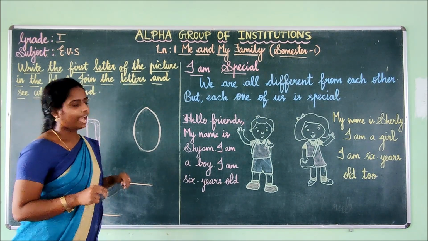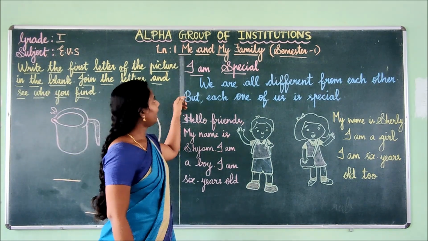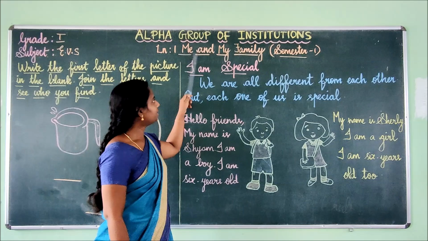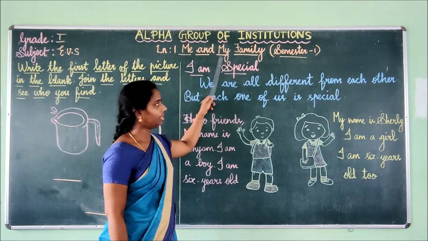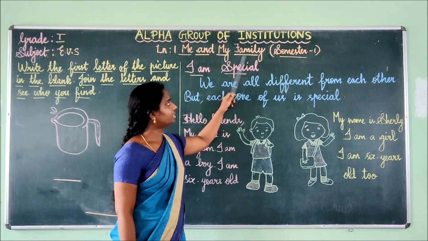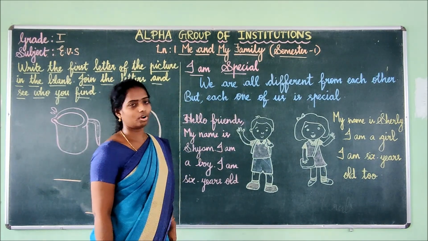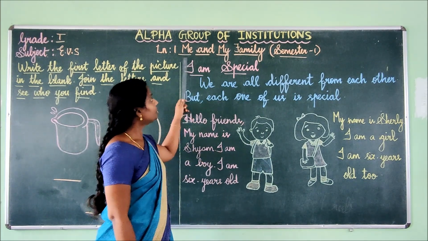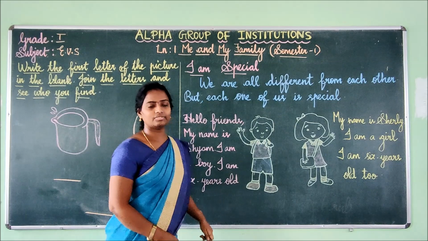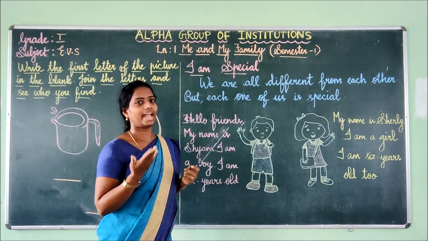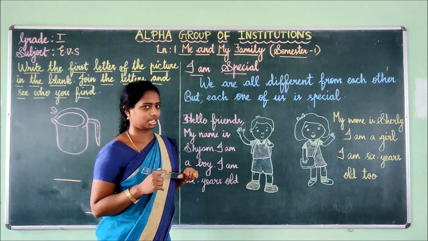Okay children, and lesson number 1 in the semester 1 book: M-E, me, A-N-D, and, M-Y, my, F-A-M-I-L-Y, family. What is our first lesson? Me and my family. We are going to discuss about me and my family. That's what we are going to see, children.